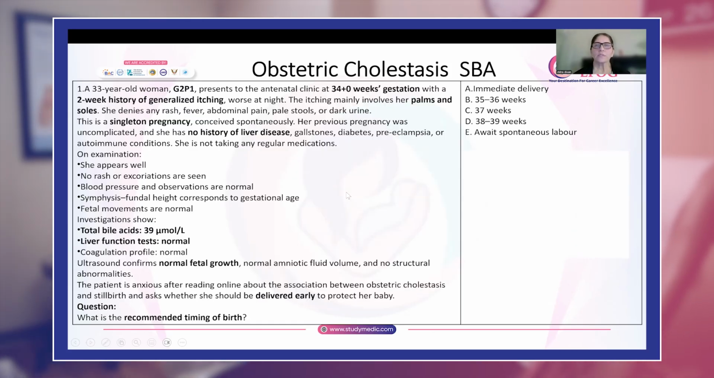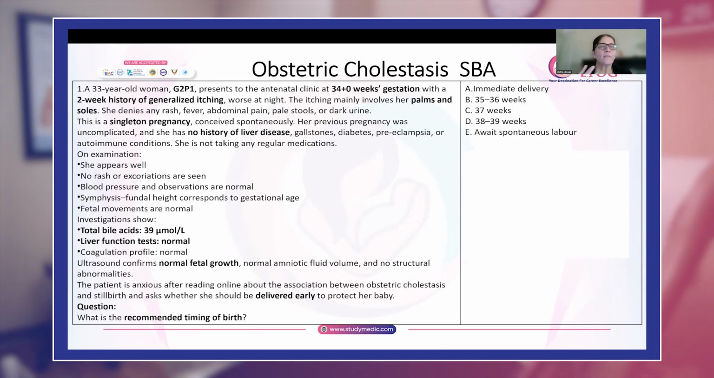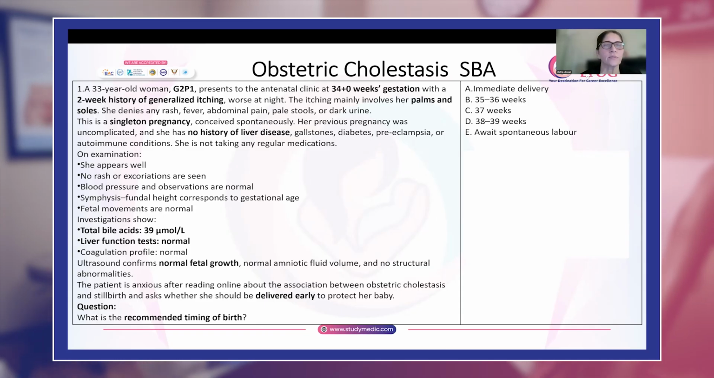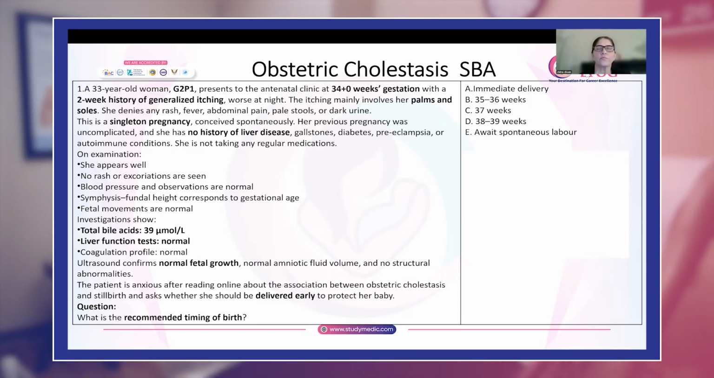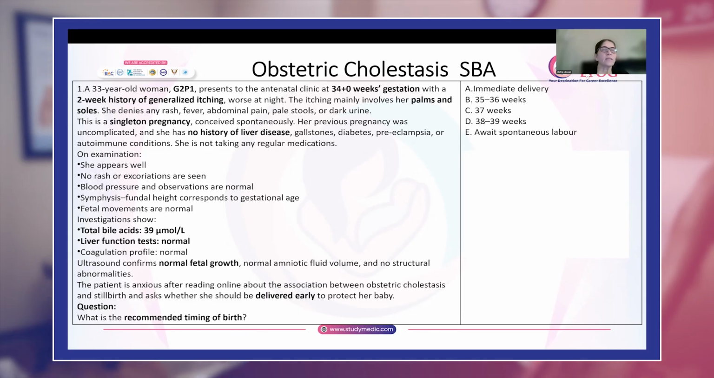So let us first start with obstetric cholestasis. Now in this exam, you are going to get scenarios that are very long and lengthy. You have to read the scenario and mark the points which are really important. Some of the points which are not important, you have to just skip out of your mind. Keep the ones that are important and then go to what is the most important thing that they have asked. Like, what is the recommended timing of birth over here?